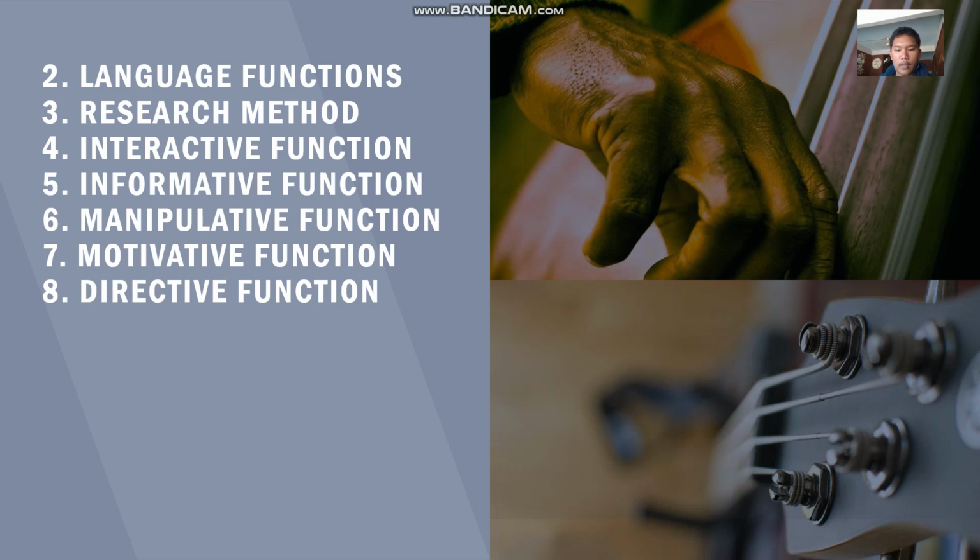As the data stated, it may be concluded that the directive function aims to make the interlocutor do something wished by the speaker. So the speaker affects the hearer's behavior.